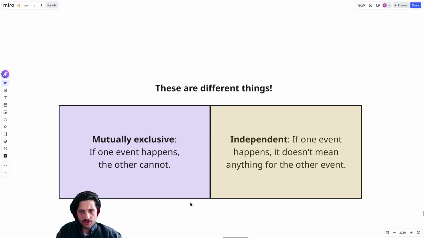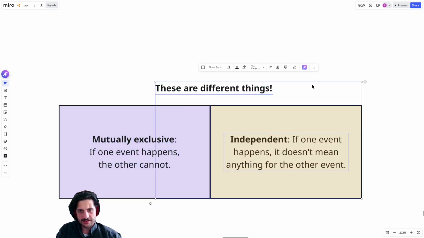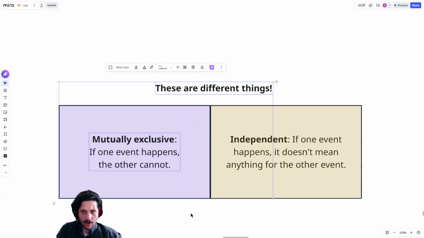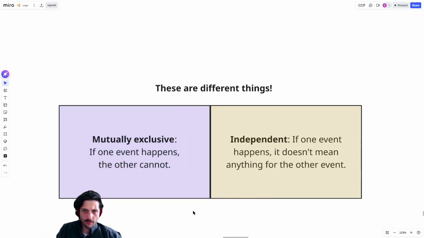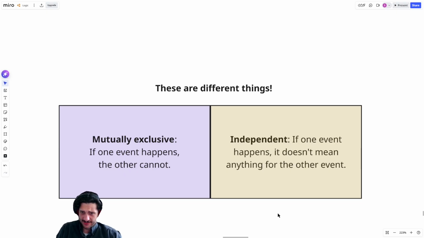Another important thing to mention is the difference between mutually exclusive and independent events. We've already talked a little bit about mutually exclusive events. Mutually exclusive events are ones that can't happen at the same time. Independent events, on the other hand, can happen at the same time, because one happening would mean nothing for the other event.